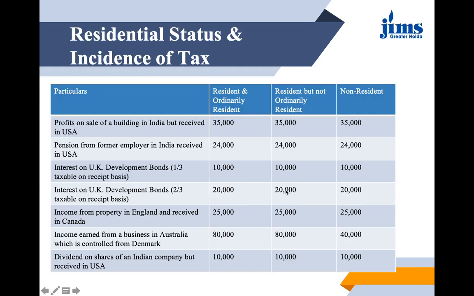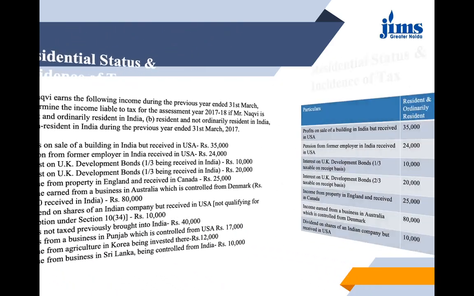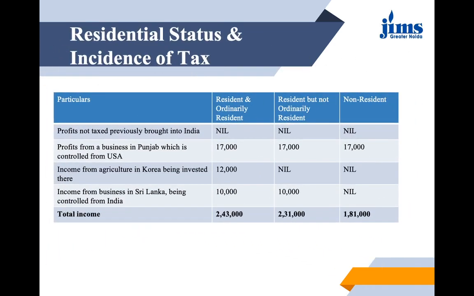Let us see the last one. The last says income from business in Sri Lanka being controlled from India. It is being controlled from India, a very important point, 10,000 rupees. It would be taxed for a resident and ordinary resident, and a resident but not ordinary resident also, but will not be taxed for a non-resident. You can total out the incomes here and see that there is a difference between the incomes which are being taxed in all the 3 cases.